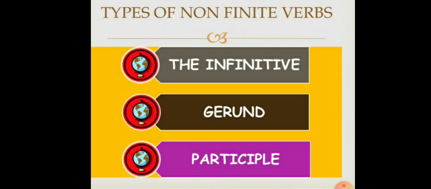See, first of all, you must know that there are three types of non-finite verbs. Finite verbs were of one type only, and I taught you they are the simple verbs used in the sentence. Non-finite verbs are of three types. First one is the infinitive, second is gerund, third one is participle. Right, today we will talk only about the infinitives in this video.